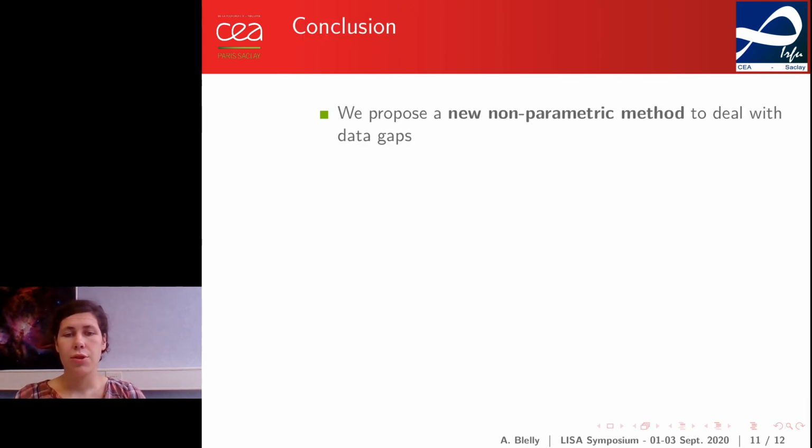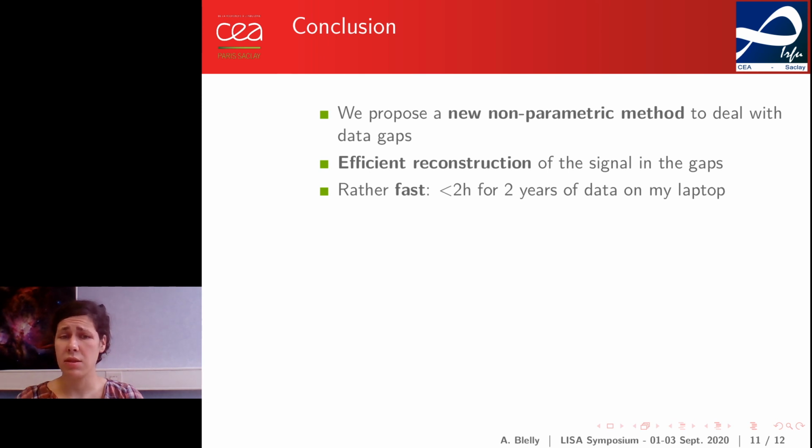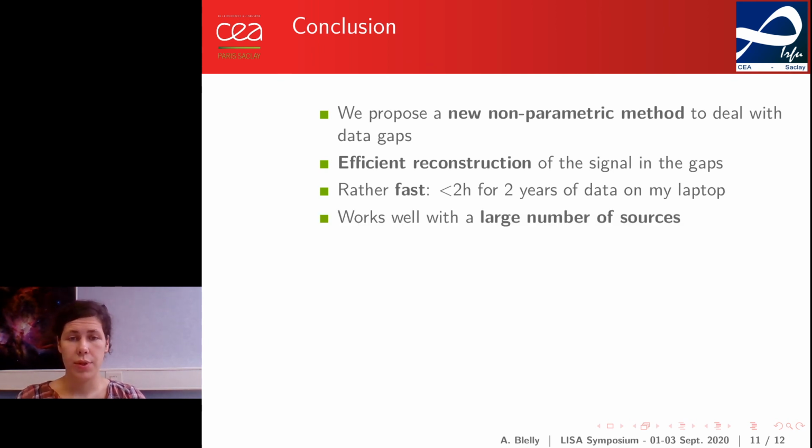So as a conclusion, we propose a new non-parametric method to mitigate data gaps in LISA. This method enables us to do an efficient reconstruction of the signal and the noise in the gaps. And this is rather fast, as it takes less than 2 hours to process 2 years of data on my laptop. It can work with a large number of sources, and the framework around it is really flexible, as it can be adapted in numerous cases.